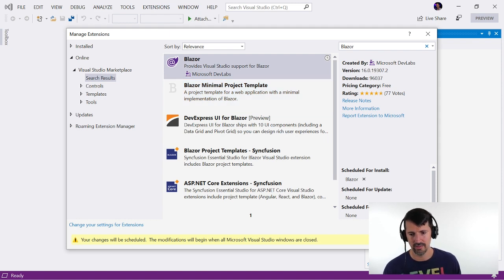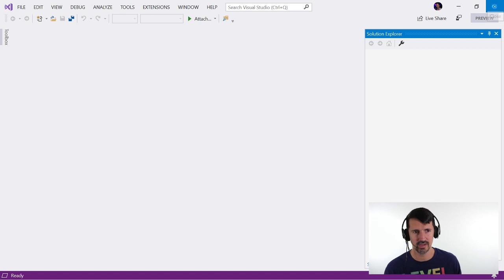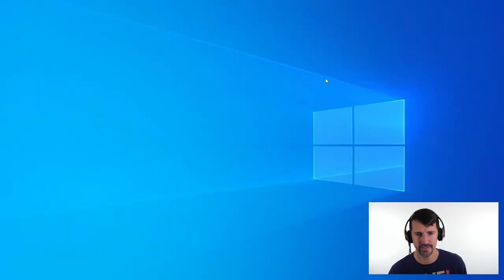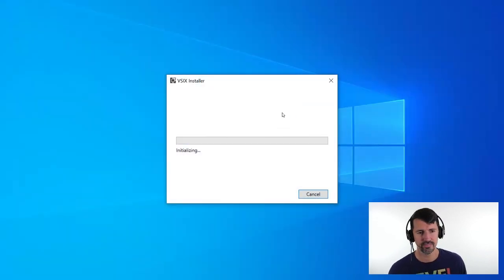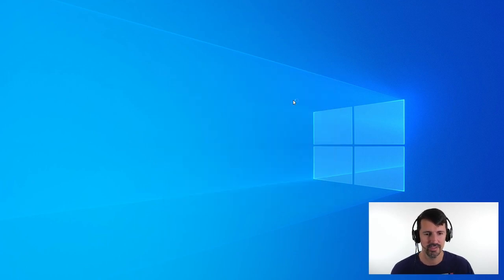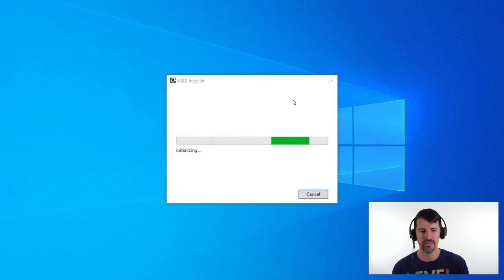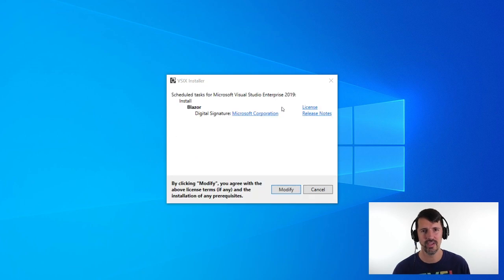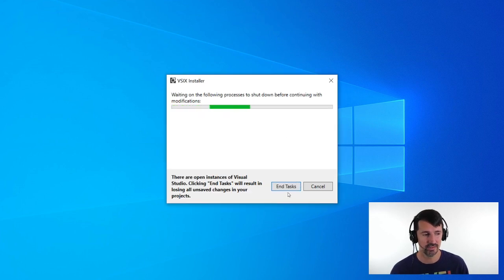Download. Okay, let's download this. Changes will be scheduled. Okay. Looks like I got to reset. I got to close Visual Studio Preview and try again. Yep. Okay, so far it's not too painful, right? Pretty easy. Except for the Visual Studio Preview. That kind of blows if you want to play with Blazor, right? Because that means I have like 5 different versions of Visual Studio on my machine now. I have 2015, 2017, 2019, and 2019 Preview. So 4. Excuse me, 4. But still, that's a lot.